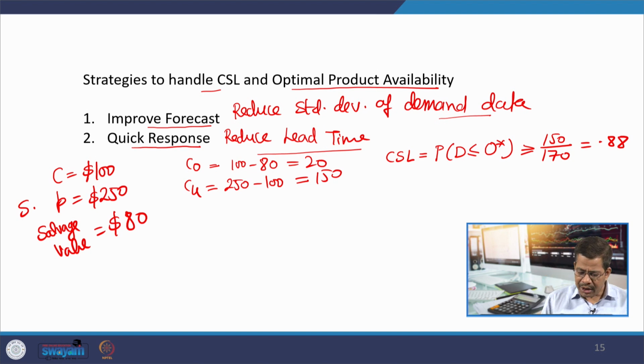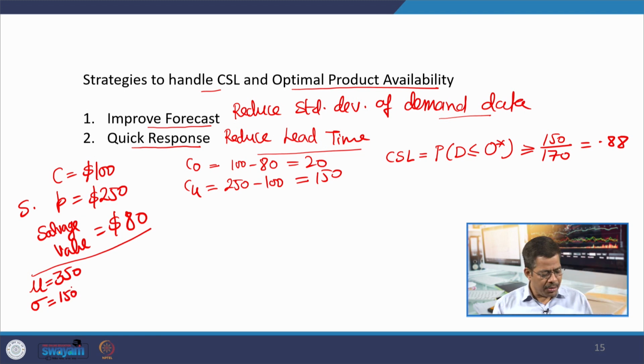Now, in this case, I am giving you data, I will do some partial calculation and I expect you to complete these calculations. Let us consider a situation where mean demand is 350 and initially, let us say, standard deviation is 150. I request you to consider some more standard deviations by, let us say, increments of 30.